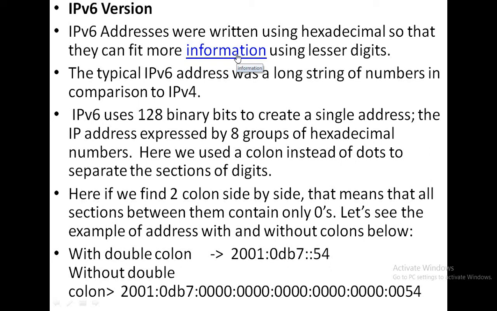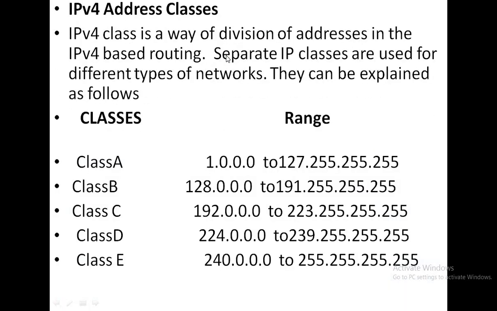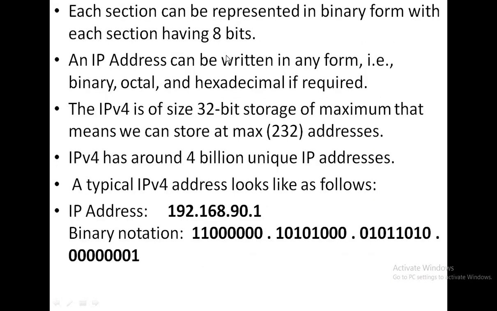But if we go through IPv4, the addresses are written in binary form as well as octal and hexadecimal if required. But naturally it is an address represented with dotted symbols.